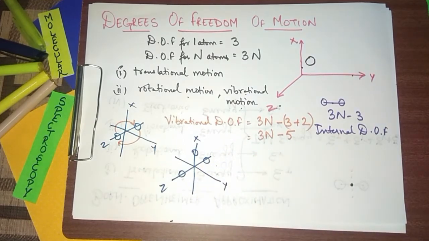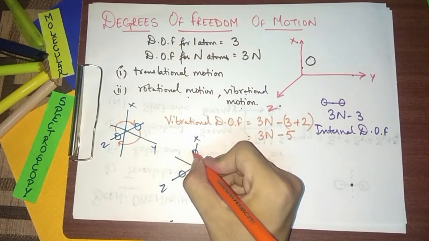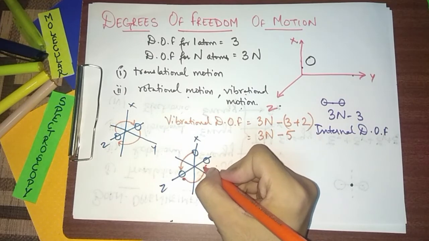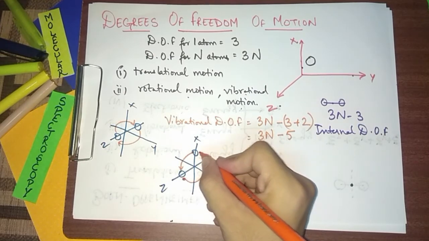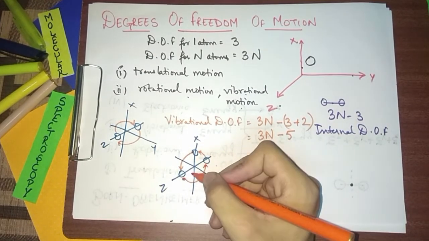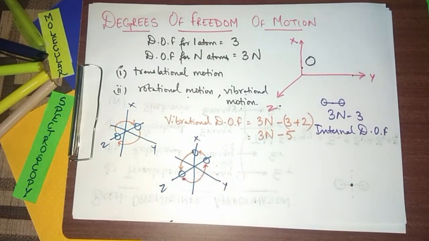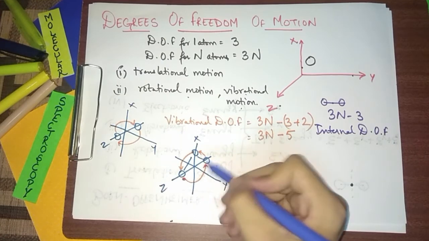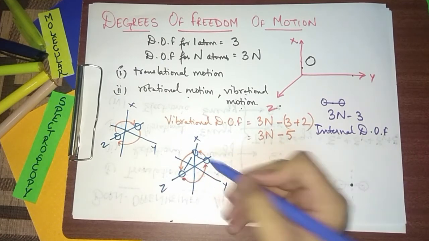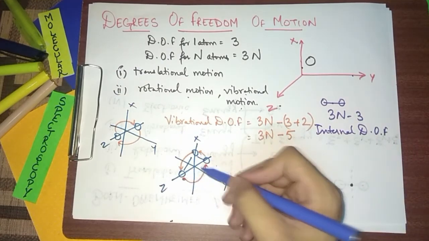So this molecule can move like in this direction. So we can see that this is also a, whether it is a triatomic molecule, but it is also linear molecule because it is only covering the 2 planes.